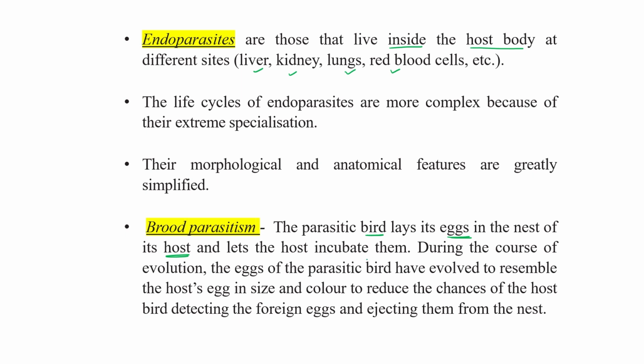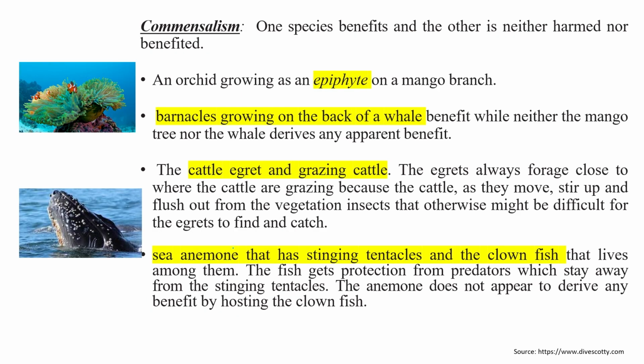During the course of evolution, the eggs of the parasitic bird have evolved to resemble the host eggs in size, color, shape, and other things. So the host bird does not detect the foreign egg and treats it as its own. This type of example comes under the brood parasitism category.